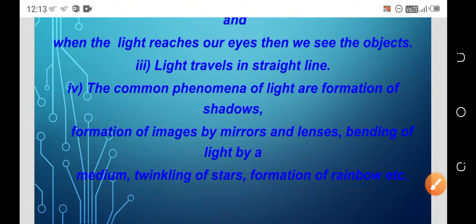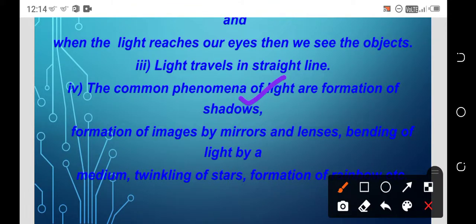The common phenomena of light are formation of shadows, formation of images, bending of light, twinkling of stars, and formation of rainbows.